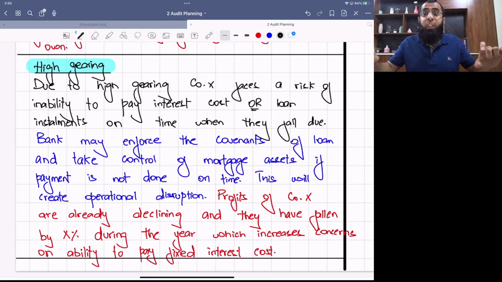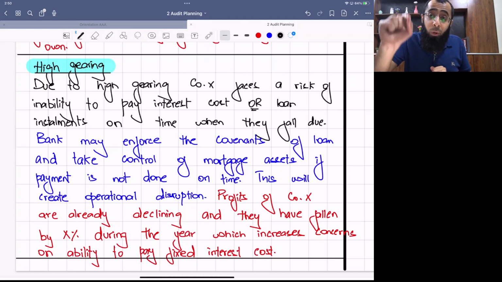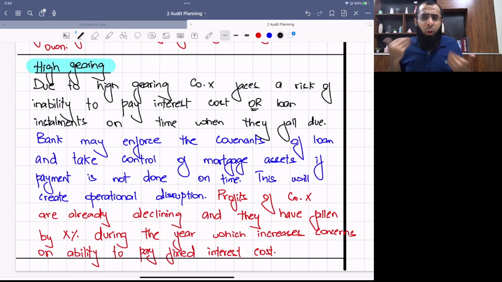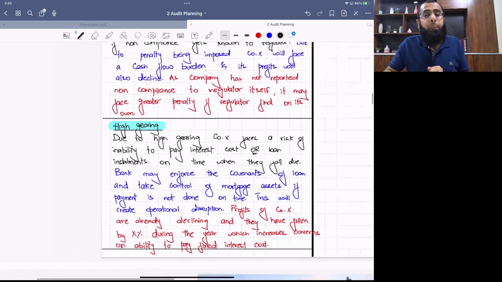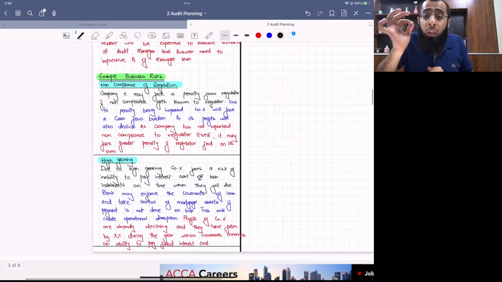The intensity of the risk is very high, as profits are already falling, and in times of falling profit, our ability to pay the fixed cost is very low. So it creates concerns about the company's ability to pay the fixed interest cost. If you look at the example of business risk, it is all about following the writing approach.